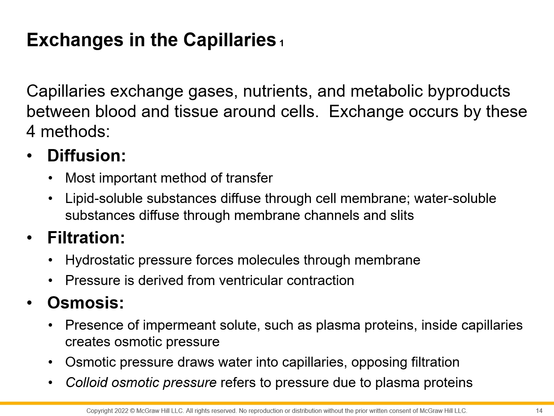So the ratio of 55% plasma and 45% blood cells is a little bit affected because now more fluid is excreted, so the 55% decreased.